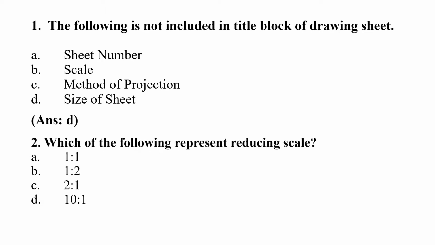Question 2. Which of the following represent reducing scale? Option A, 1 is to 1. B, 1 is to 2. C, 2 is to 1. D, 10 is to 1. So right answer will be option B, 1 is to 2, represent reducing scale.